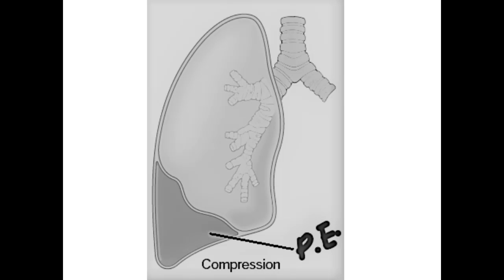So this is an image showing compression atelectasis. So here PE I have labeled, that is pleural effusion. So pleural effusion is pressing on the lung and making it collapse.